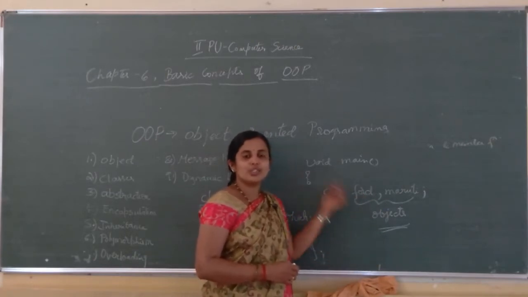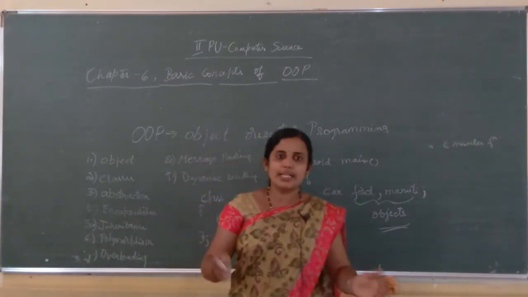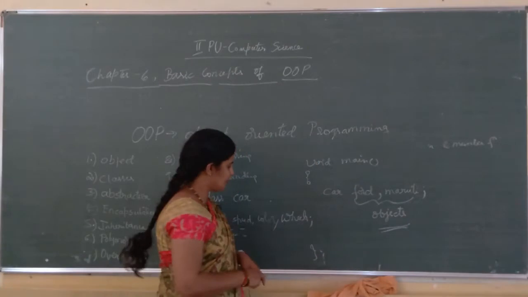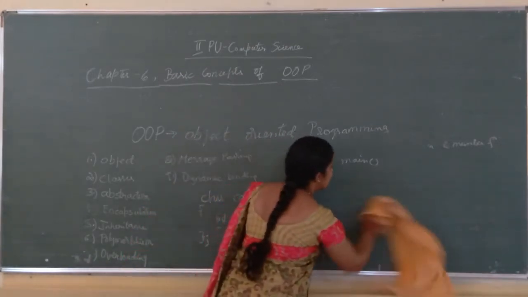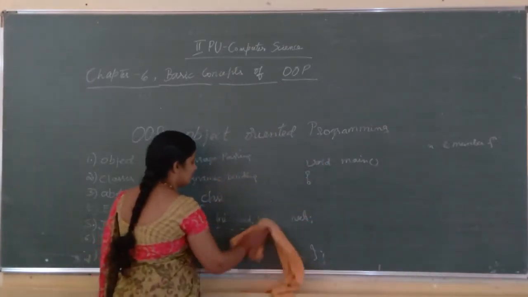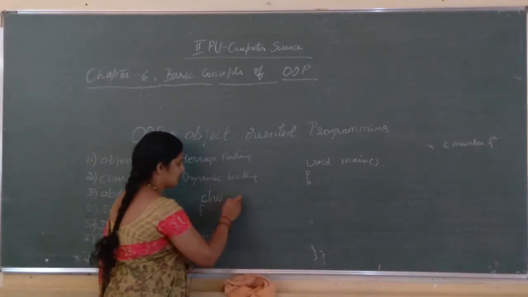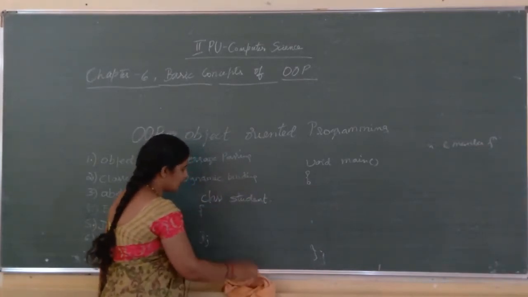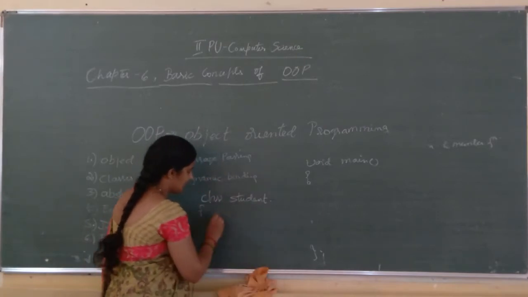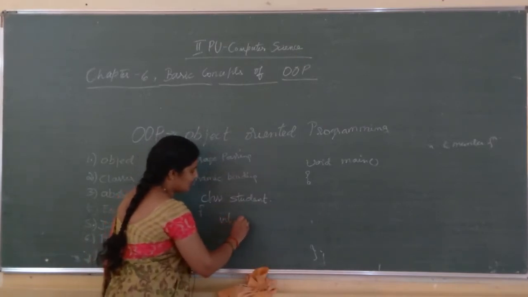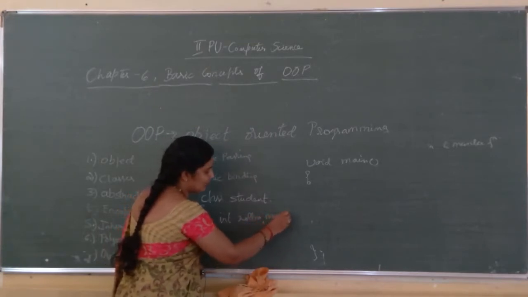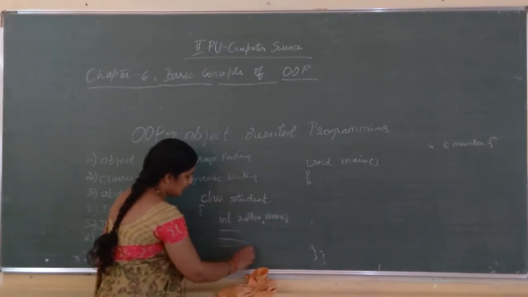If I consider a student class, there will be many students in the class, isn't it? What are the common features for a student? Each and every student has a roll number and their own name, and there will be some functions.